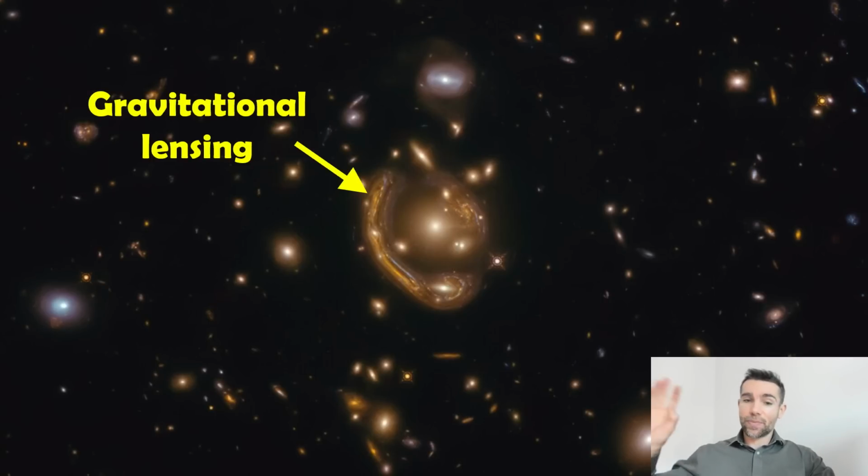So you've got a galaxy cluster here, and you can see these arcs, and they're caused by gravitational lensing. That's because these galaxy clusters have enormous amounts of mass in them, and not all of the mass we can actually see. So this would be dark matter. By looking at the distortion of the light as it passes through these galaxy clusters, we can calculate how much dark matter is there and also how it's distributed.